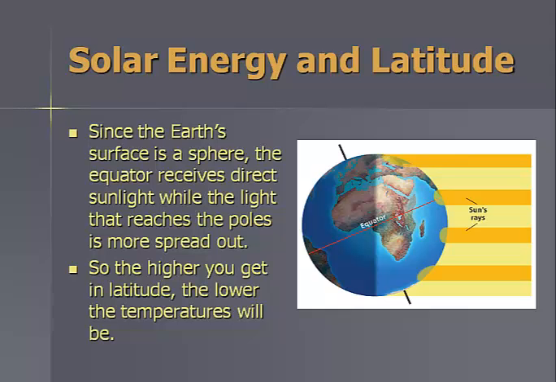Solar energy and latitude. Since the Earth's surface is a sphere, the equator receives direct sunlight, while the light that reaches the poles is more spread out. Here you can see it's more direct, and at the poles, the area the sun hits for each ray is much larger. So the higher you get in latitude, the lower the temperature will be because the energy is spread out.